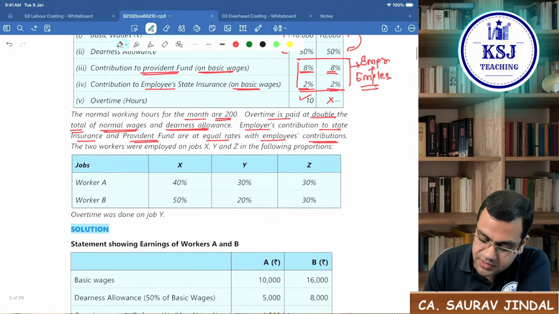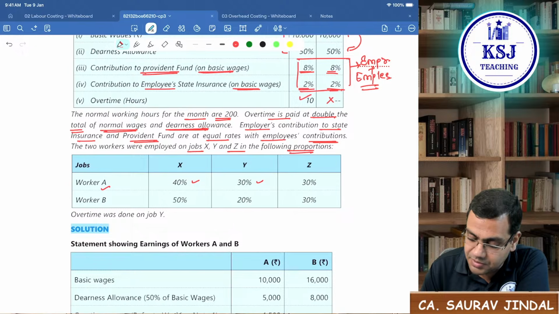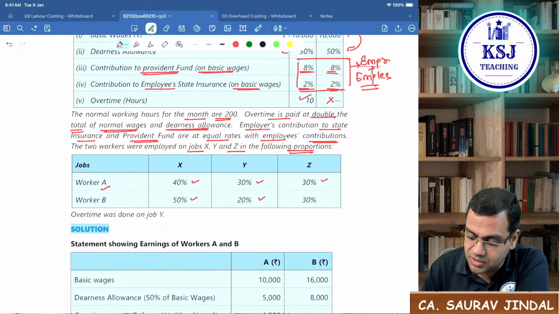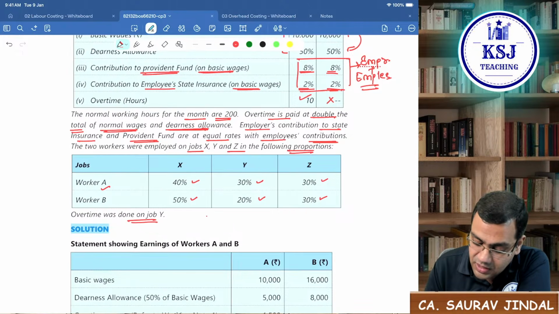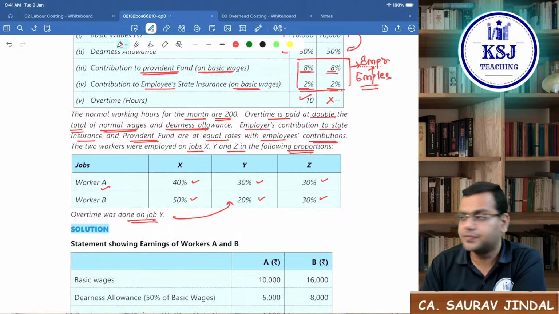Now, the two workers were employed on the jobs X, Y, and Z in the following proportions. Worker A worked 40% of the time on job X, 30% on Y, and 30% on Z. Worker B, 50% on X, 20% on Y, and 30% on Z. Overtime was done on job Y only. So, this is done on Y. By whom? By worker A.